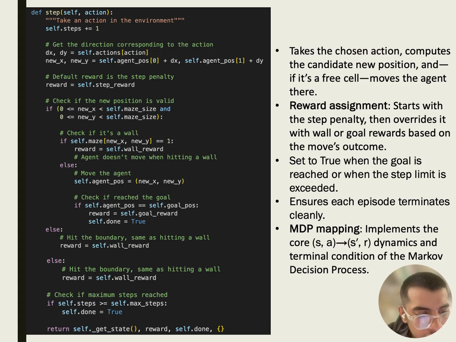Step function. This function defines what happens when the agent takes a step. It calculates the new position based on the selected action. If the move is valid and doesn't hit a wall, the agent updates its position. Rewards are assigned based on the result. Default is the step penalty, overwritten if the agent hits a wall, -0.5, or reaches the goal, +1. So this function effectively encodes the (s, a) gives (s', r) transition in the form of an MDP.